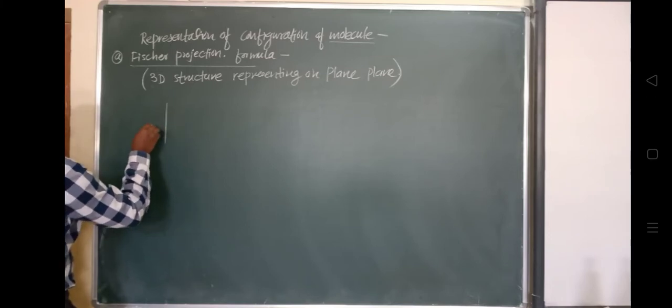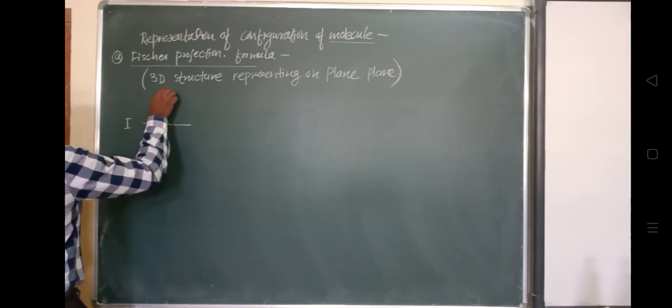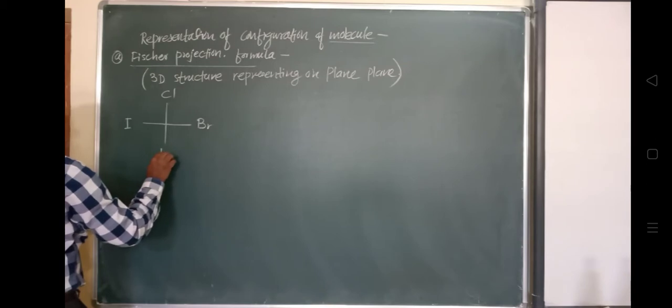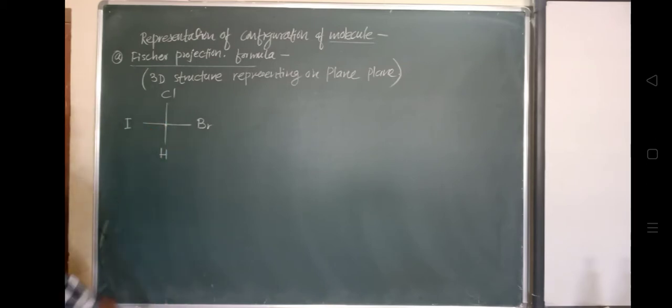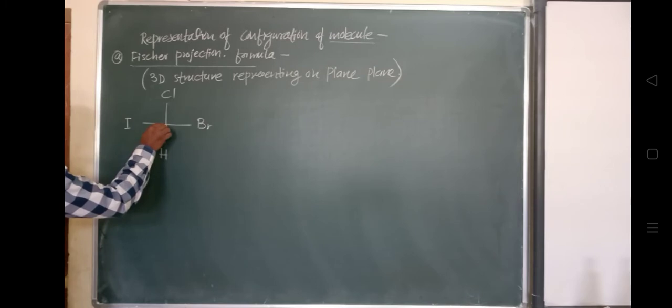Look at this structure. This is a chiral carbon. Why is this a chiral carbon? Because it is attached with this. This is what is called a Fisher projection, with a horizontal line and a vertical line. There will be a carbon ये यहाँ पे लिखते नहीं है Fisher projection में हम लोग. वो carbon रहता है वहाँ पे present.